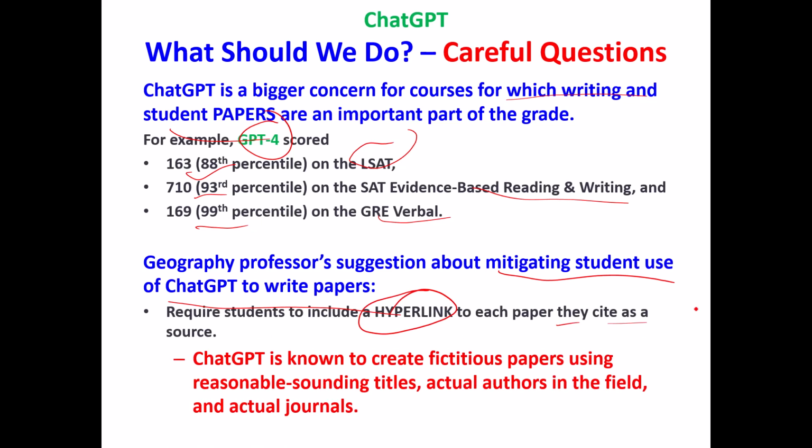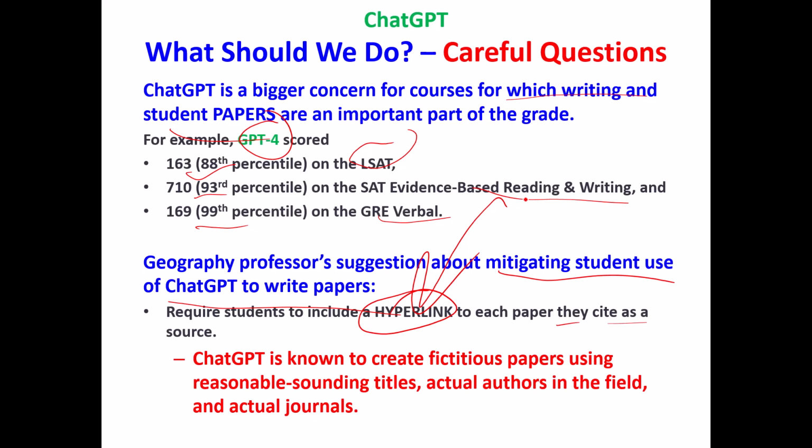ChatGPT is known to create fictitious papers using reasonable sounding titles, actual authors, actual journals. If you just look at the bibliography, you say, wow, these are great. These are good journals. I've heard of those authors. But this geography professor found that if you just require students to put in a hyperlink to each paper, you click on this and you find there's nothing there.